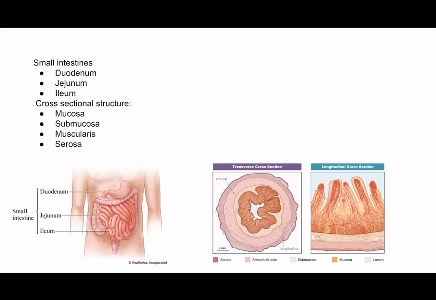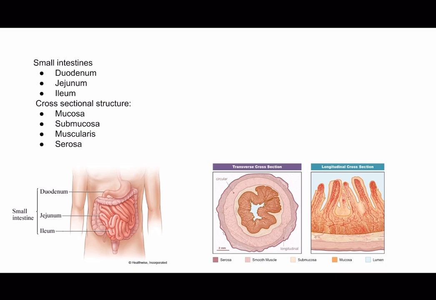And now we will get into the structure of the small intestine. The small intestine is a tubular organ that follows the stomach in the digestive tract. It consists of 3 main sections: the duodenum, jejunum, and ileum. Here's a brief description of the structure of the small intestine. So first we have the duodenum. The duodenum is the first and shortest segment of the small intestine. It receives partially digested food from the stomach, along with digestive enzymes and bile from the pancreas and gallbladder, respectively. The duodenum is C-shaped and connects to the stomach at the pyloric sphincter.